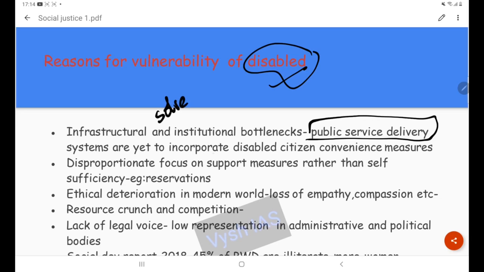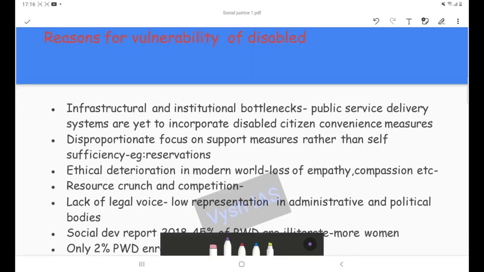Why this happens is that in many of our public service delivery systems, citizen-centric governance is rarely seen. For example, in public transport buses, you can see some reservations offered for blind or physically disabled people. But that is not enough.